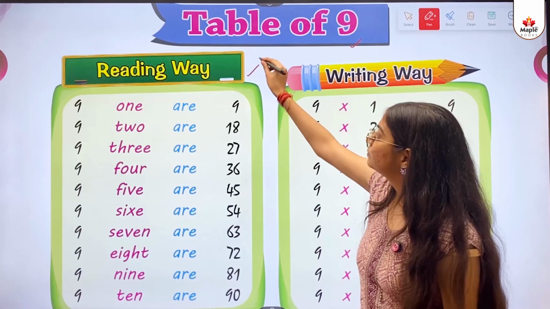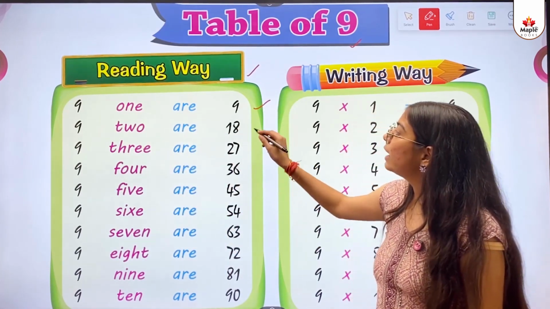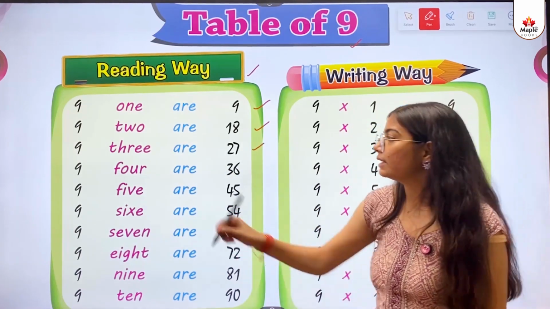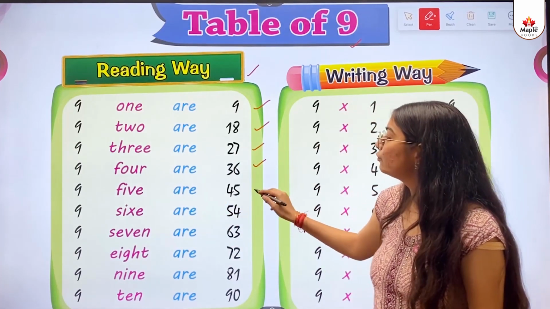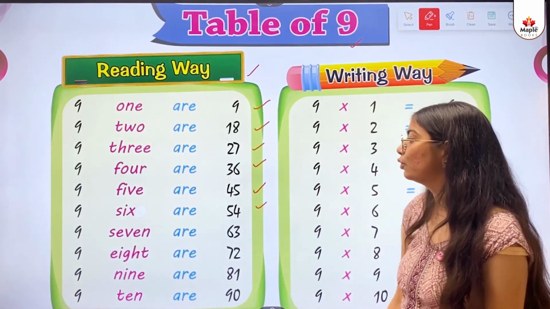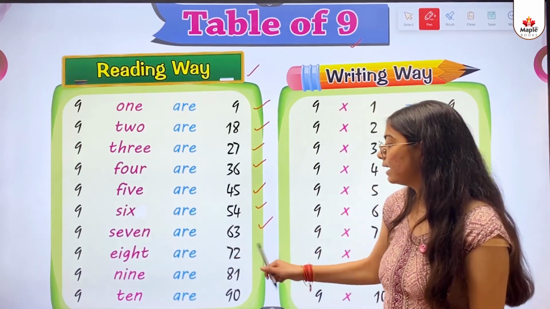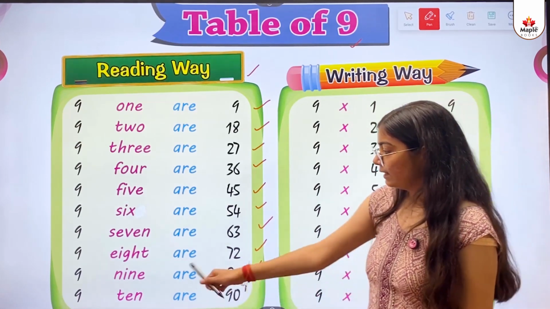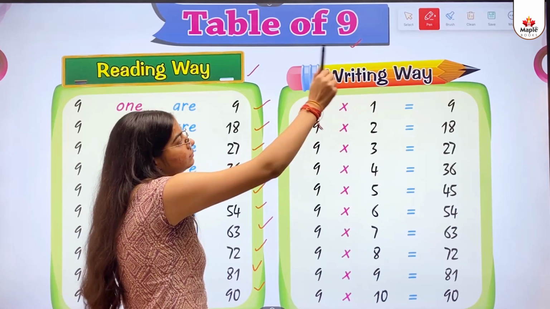Reading way. 9 1s are 9. 9 2s are 18. 9 3s are 27. 9 4s are 36. 9 5s are 45. 9 6s are 54. 9 7s are 63. 9 8s are 72. 9 9s are 81. 9 10s are 90. Writing way.